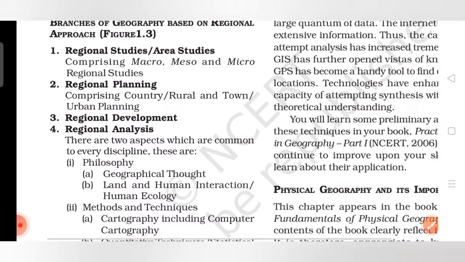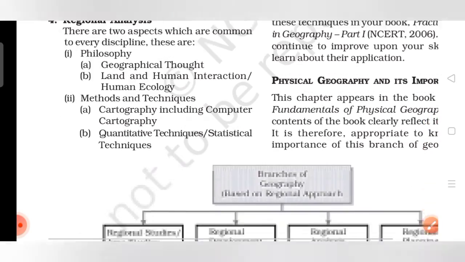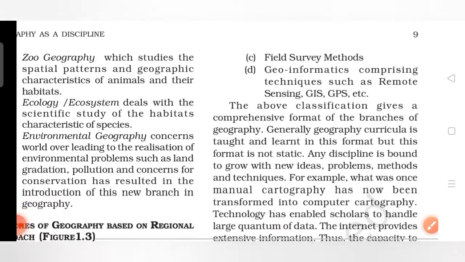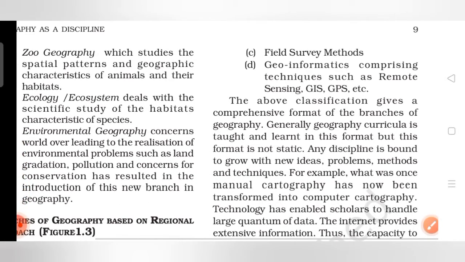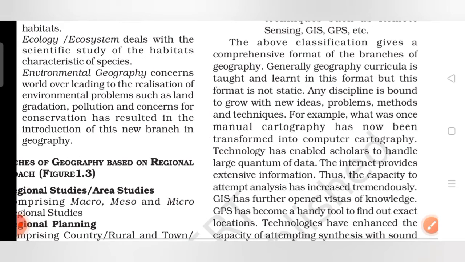Regional studies. Now regional studies or area studies comprises macro, meso and micro regional studies. Second, regional planning also comprises country, rural and town urban planning, and then regional development and regional analysis. Now we'll move on to field survey methods and geoinformatics, comprising techniques such as remote sensing, GIS, GPS, etc. This above classification gives a comprehensive format of the branches of geography, right?